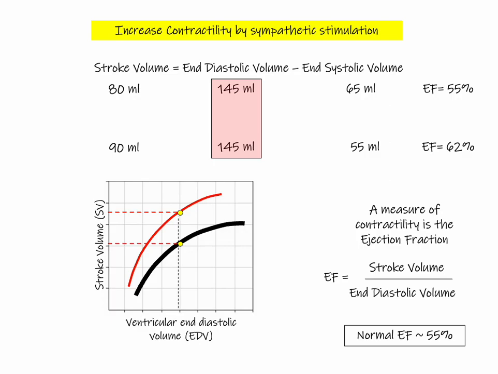So what we're depicting here is an increased ejection fraction, which reflects an increase in contractility, which is due to sympathetic stimulation or a positive inotropic effect. Now, we've mentioned here that a normal ejection fraction is around 55%, and so these numbers reflect a potential change with that.